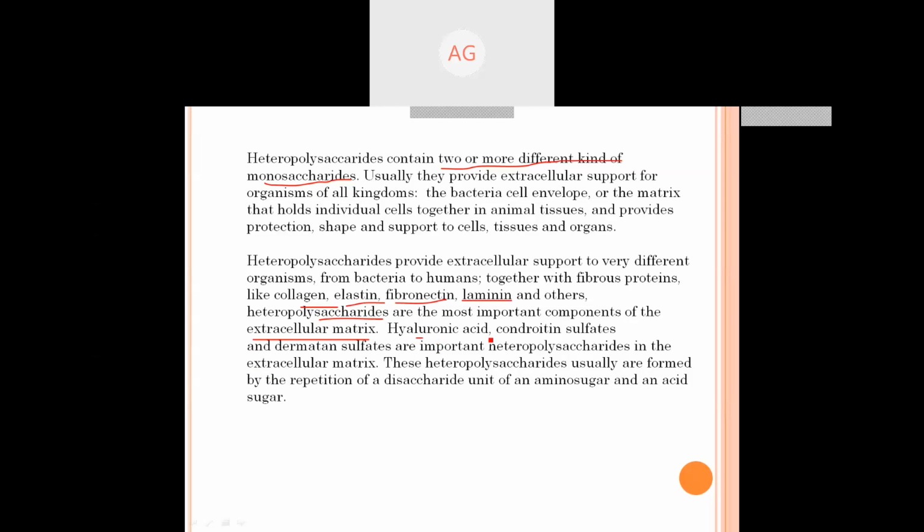Hyaluronic acid and chondroitin sulfate, these are all derived polysaccharides, and are the important heteropolysaccharides in the extracellular matrix. These heteropolysaccharides are usually formed by the repetition of a disaccharide unit with an amino sugar or with an acid sugar, sorry.